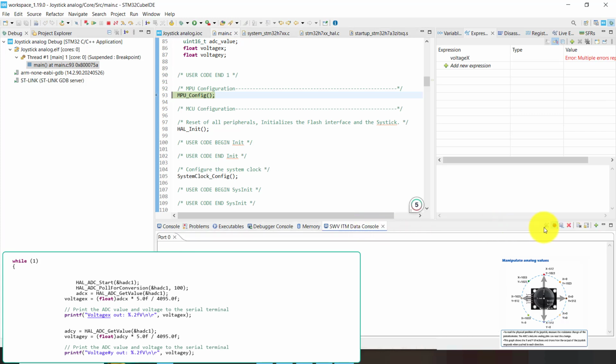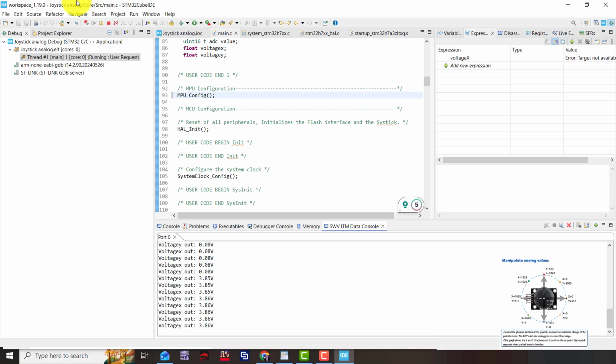Go to the SWV console. Okay, we can see now Vx and Vy. You can see now Vx and Vy. Okay, so we can see now the output voltage x and y.